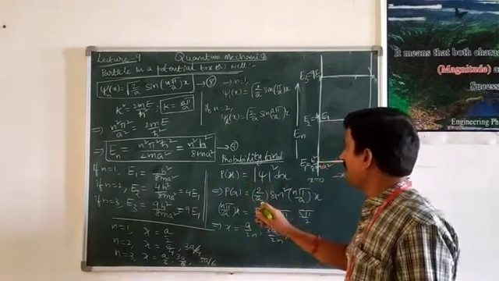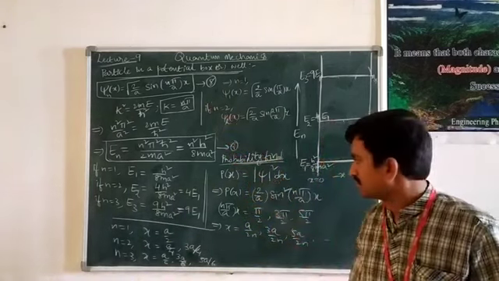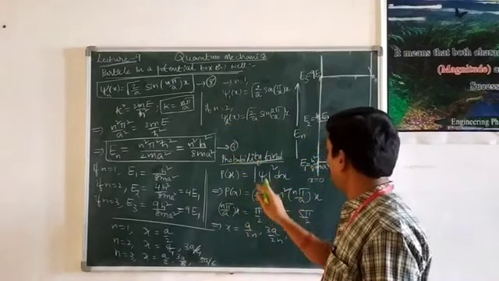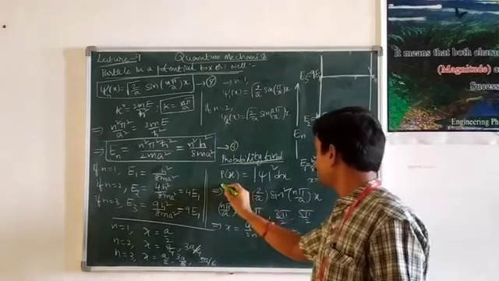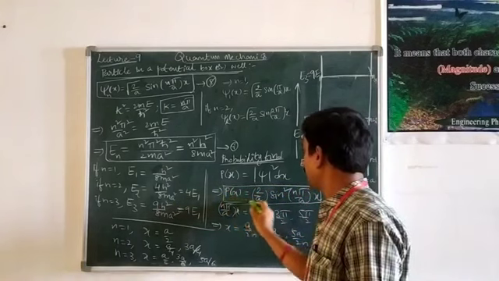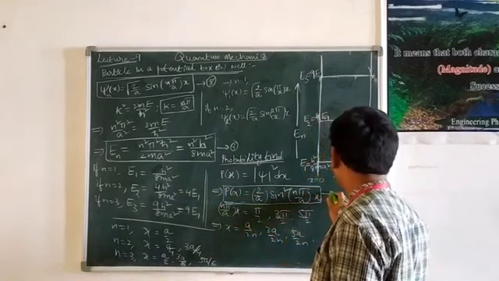If we substitute the value of psi of x from equation 8 in this normalized wave function, then we have P of x equal to 2 by a sin square of n pi by a into x. Let this be equation number 10.